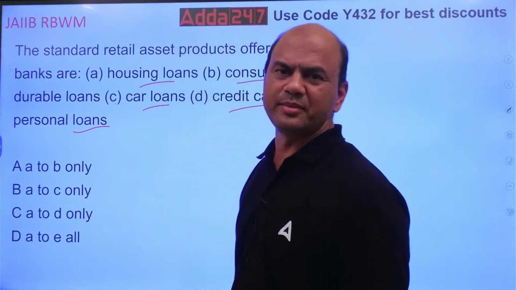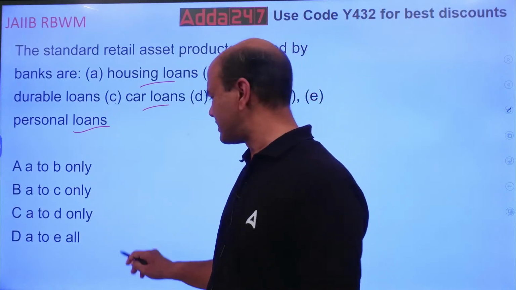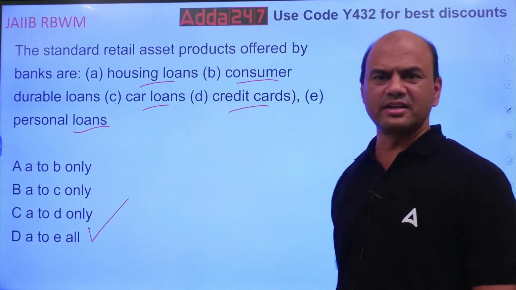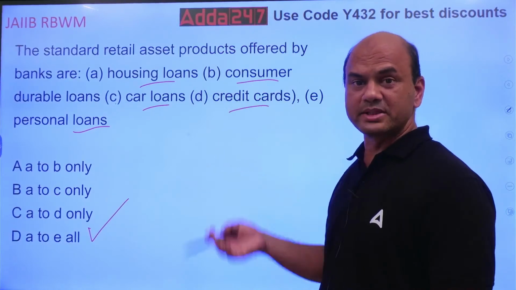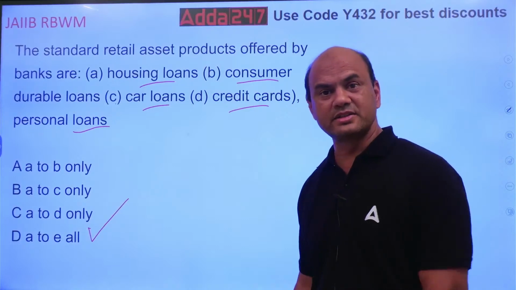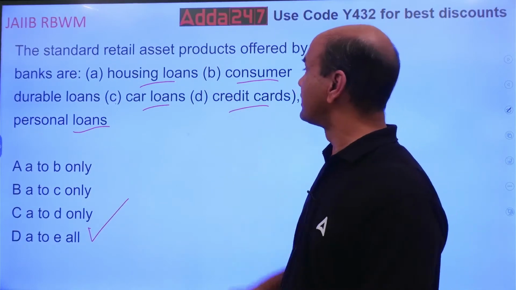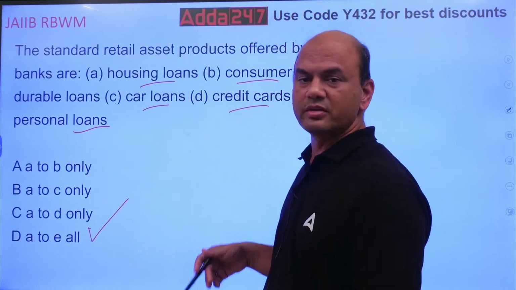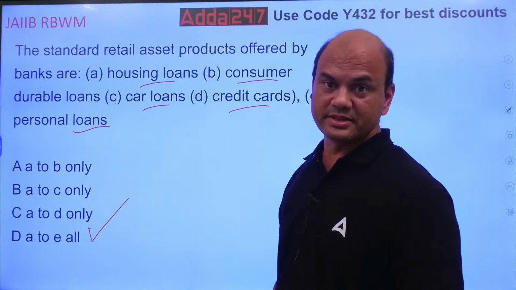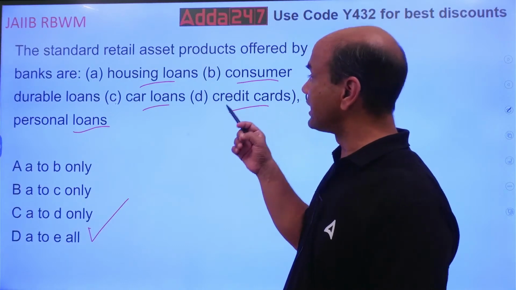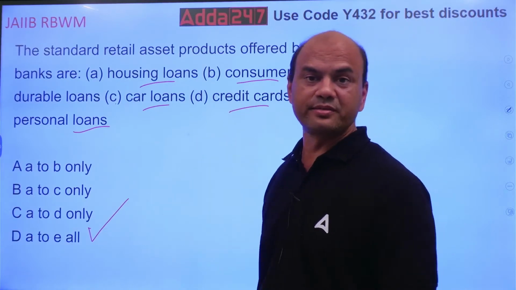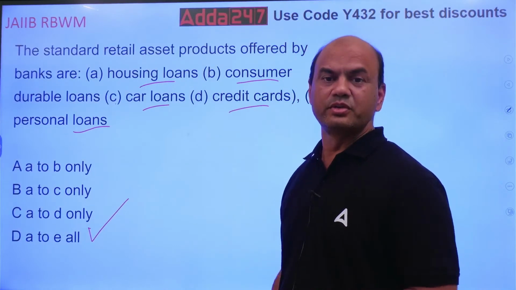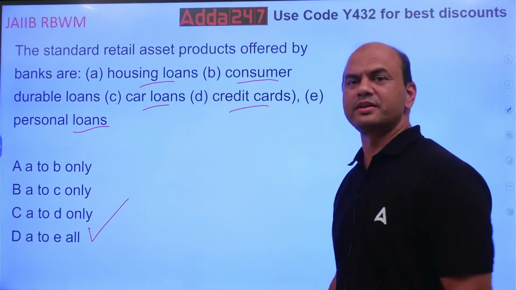Let me see in the comment section. Everyone must get this correct. Okay. A to E, all. Everything is offered, isn't it? In fact, more are there which are not mentioned over here. Loan against securities, that is also offered, right? Loan against shares, loan against property, LAP. It's not mentioned over here. So many are there. You can gold loan. Where is it mentioned? So many loans are there. Okay.